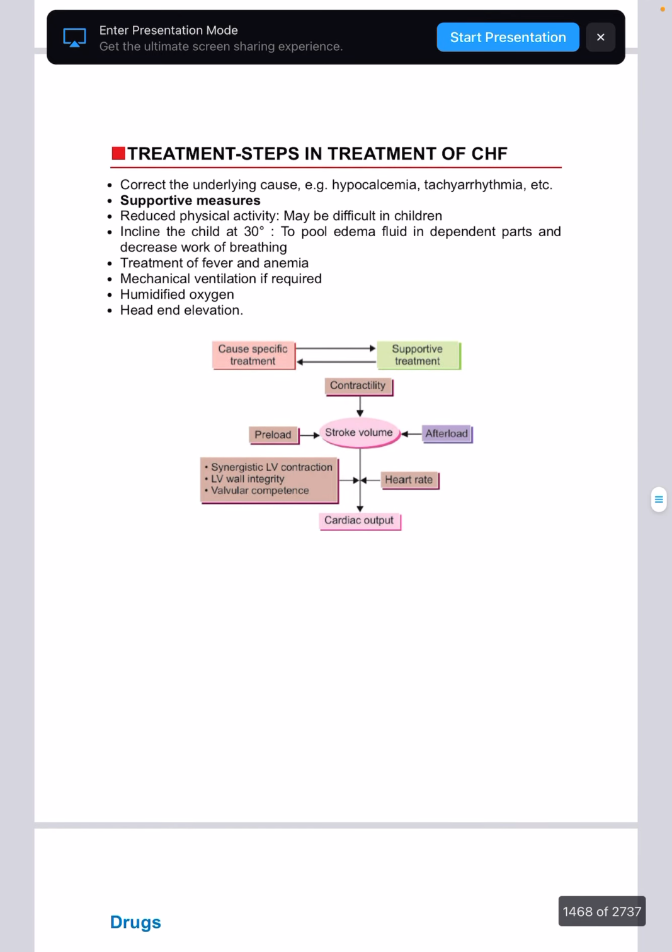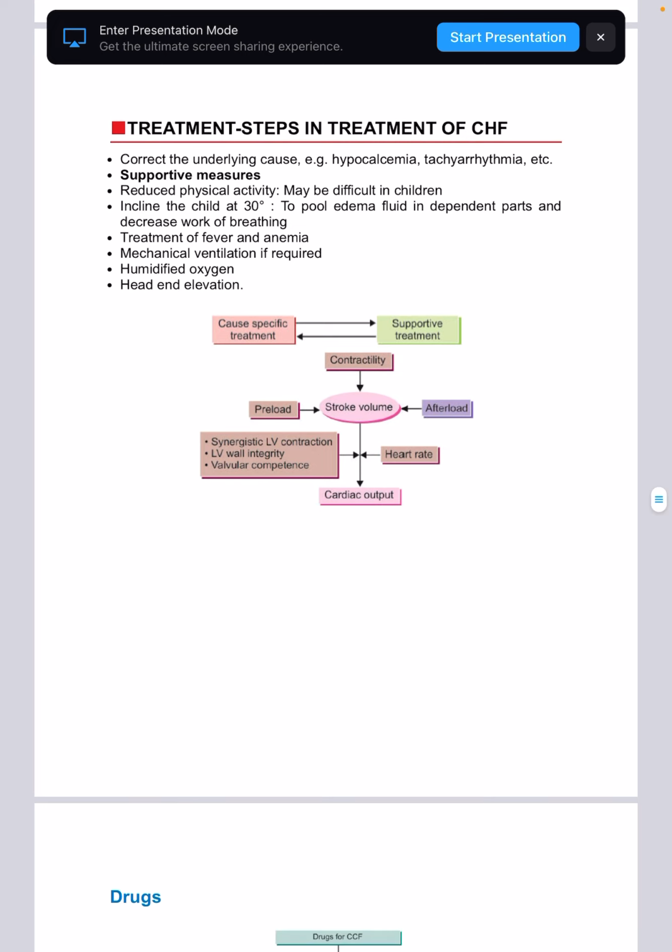What are the steps in treatment? Correct the underlying cause. So if there is hypocalcemia, give calcium. If there is tachyarrhythmia, then give beta blockers. Supportive measures: reduce physical activity. May be difficult in children.